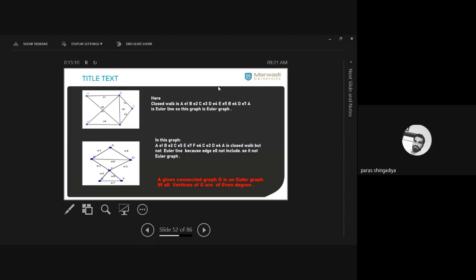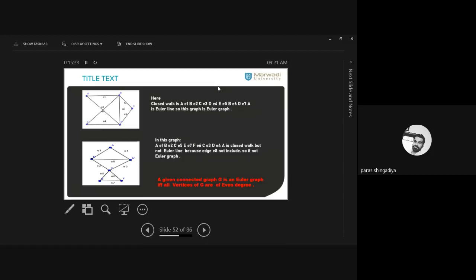Clear? Of any vertex of the graph. If all the vertices have degree in even form, meaning it should be 2, 4, 6, 8, 10, 12 and so on. If the graph contains even degree of all the vertices, then in such a graph we can easily predict the Euler line. Means this type of graph is always an Euler graph.